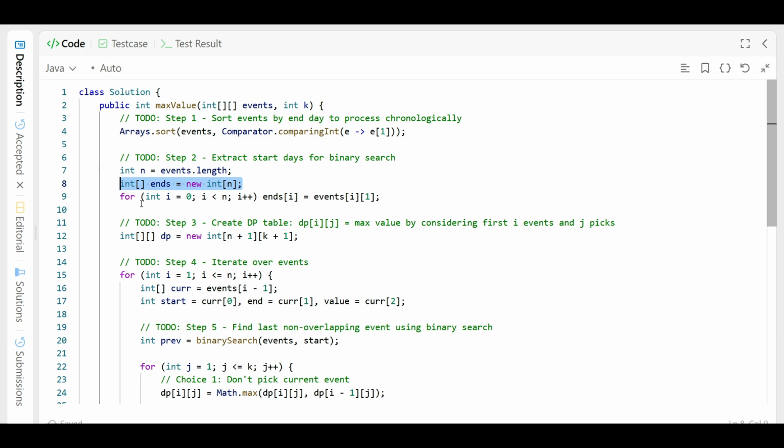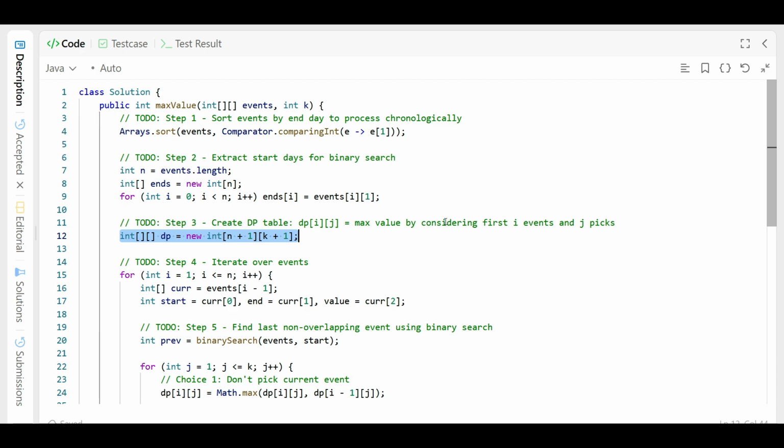We extract the start date for the binary search here, and similarly we find the start and end dates and keep storing them. Now the dp table, dp[i][j]: it will hold the max value by considering the first i events, where j is the number of picked events. We keep storing the values here.